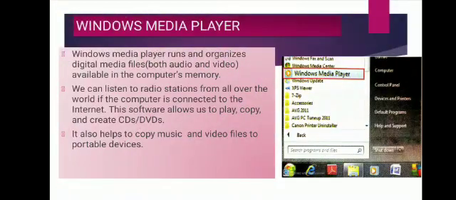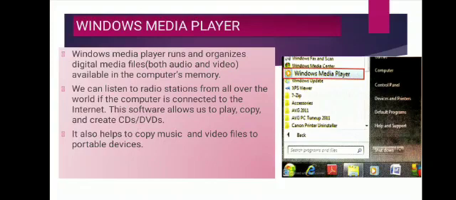Now moving on to our first topic, that is Windows Media Player. Windows Media Player runs and organizes digital media files. Digital media files means both audio and video that are available in the computer's memory. You can listen to radio station from all over the world if the computer is connected to internet. So this software allows us to play, copy and create CD or DVDs.